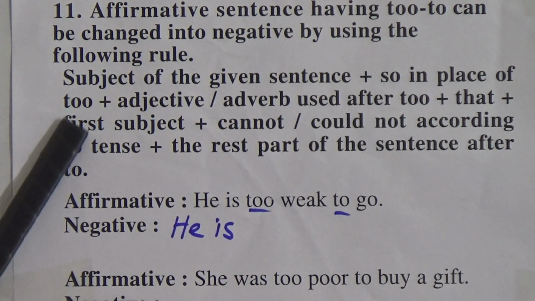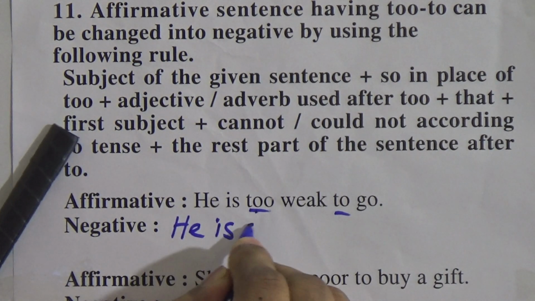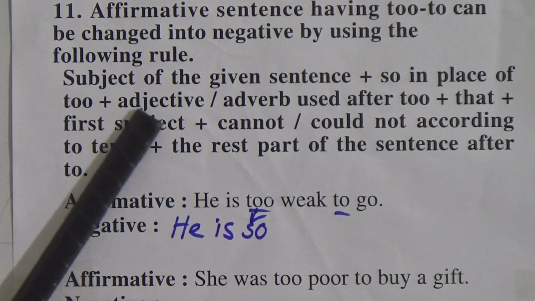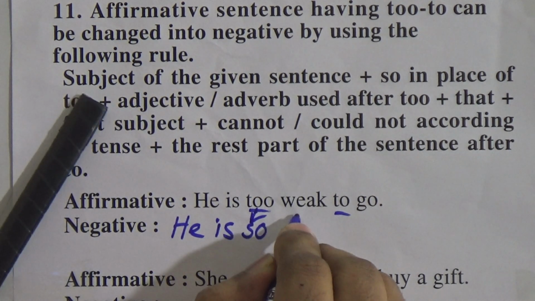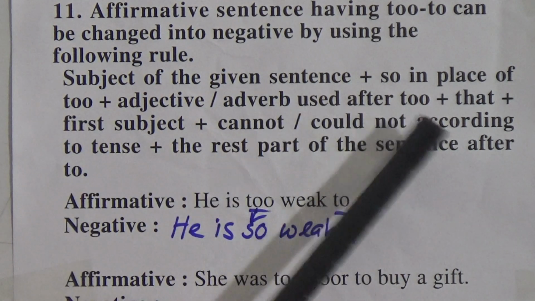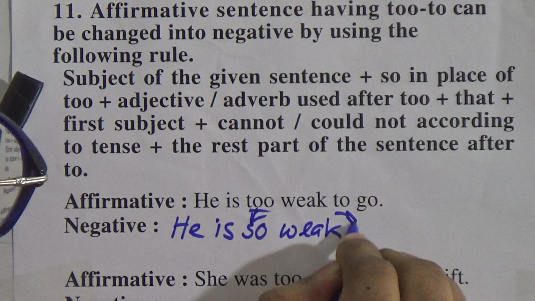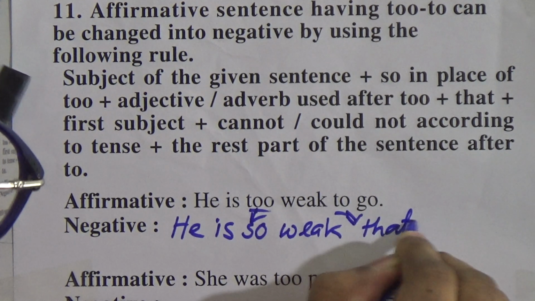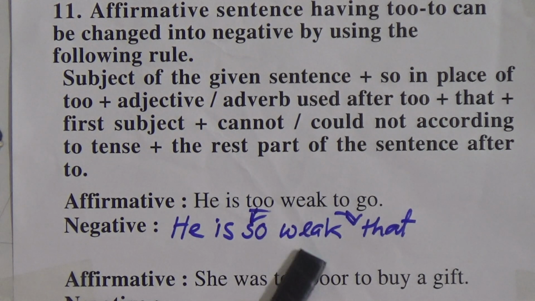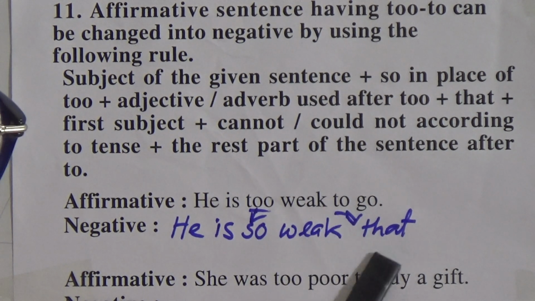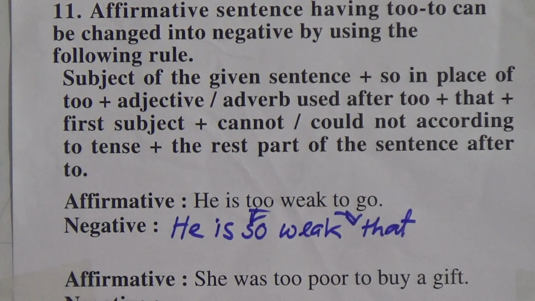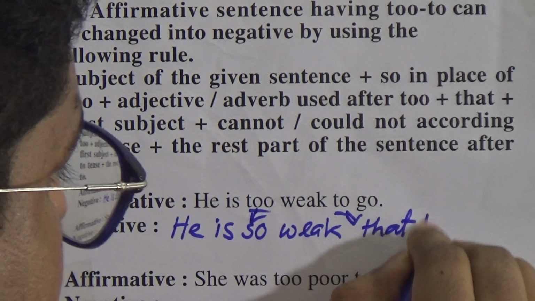Then in place of too we will use so. Then the adjective after too will also remain the same. In place of to we will use that. So in place of too we have used so, the adjective will remain the same, and in place of to we have used that. Then we will again take the first subject, which is he.